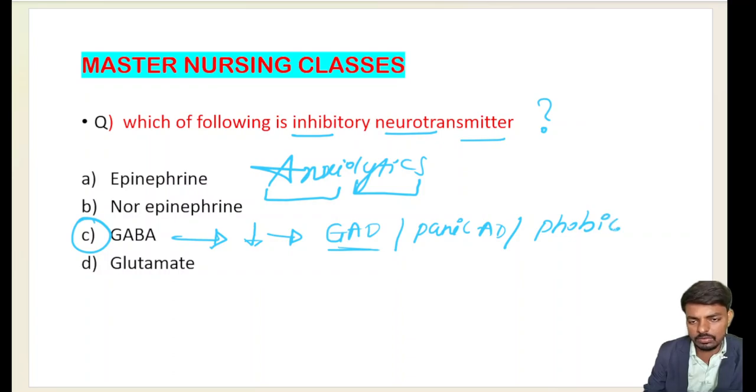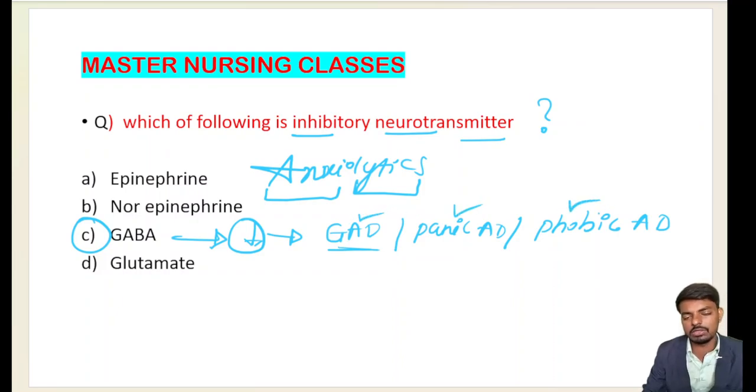While studying phobic anxiety, we will study a few very important terminologies, that is hydrophobia, which is fear of water, and capnophobia, which is fear of carbon dioxide gases. Various kinds of phobias will come, so we will discuss those phobias in the psychiatry classes. I am explaining the purpose of studying gamma aminobutyric acid here. Due to the deficiency of GABA, we have various kinds of disorders: generalized anxiety disorder, panic anxiety disorder, and phobic anxiety disorder.